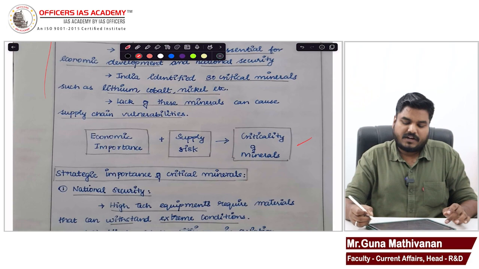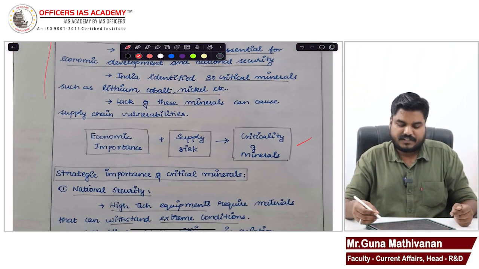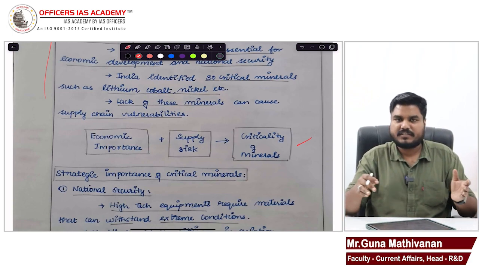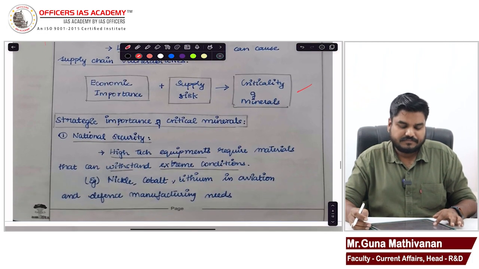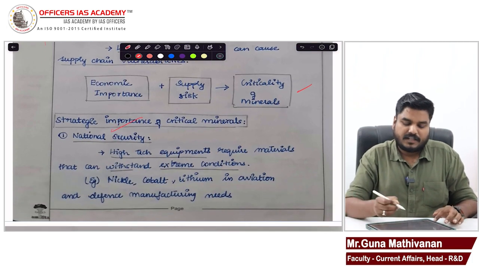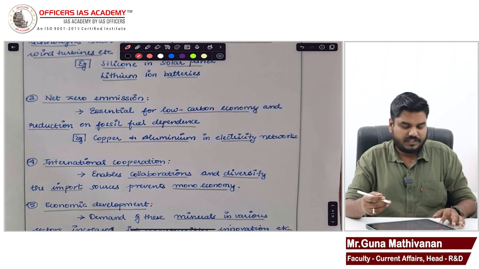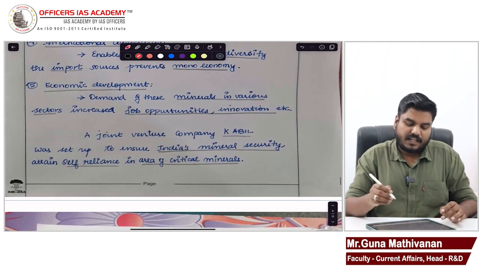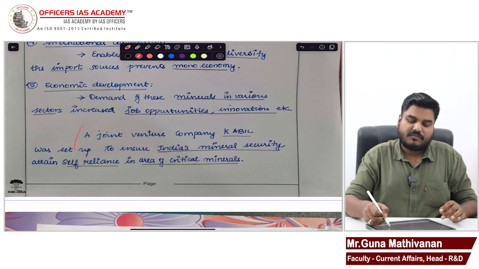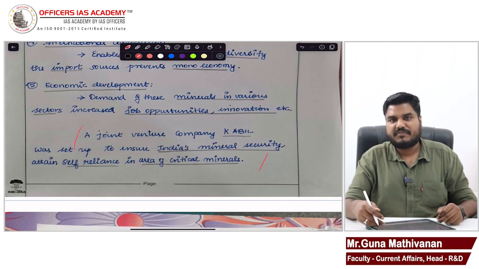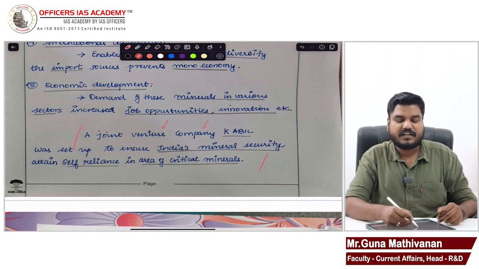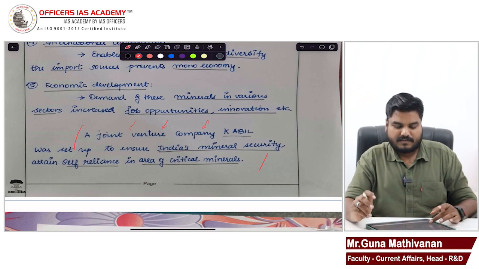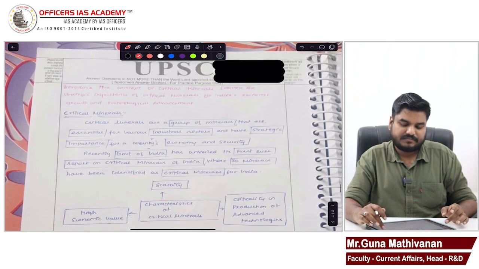Yes, the economic importance, the supply risk, the criticality of minerals, that box illustration is also fine. Then, as usual, you went for the importance. You have also mentioned most of the important, significant points. And again, what Kavya did, the same problem you have done here. The conclusion is not organically linked. That is the only thing, right?